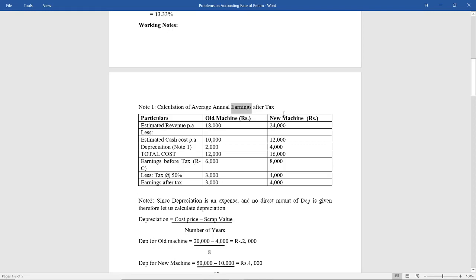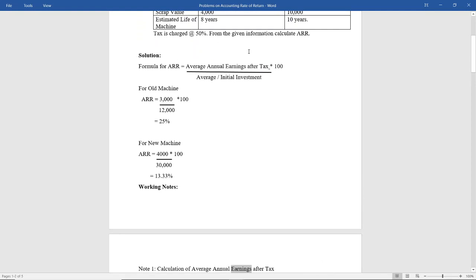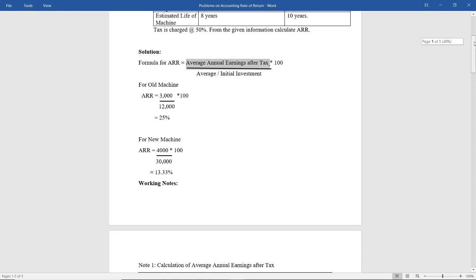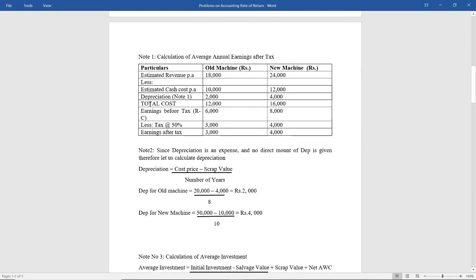This I have taken from the problem itself. Less estimated cash cost and depreciation. Here nowhere they are saying cash earnings, they are just saying average annual earnings after tax. So we can deduct depreciation also. How we calculated depreciation we will see down.